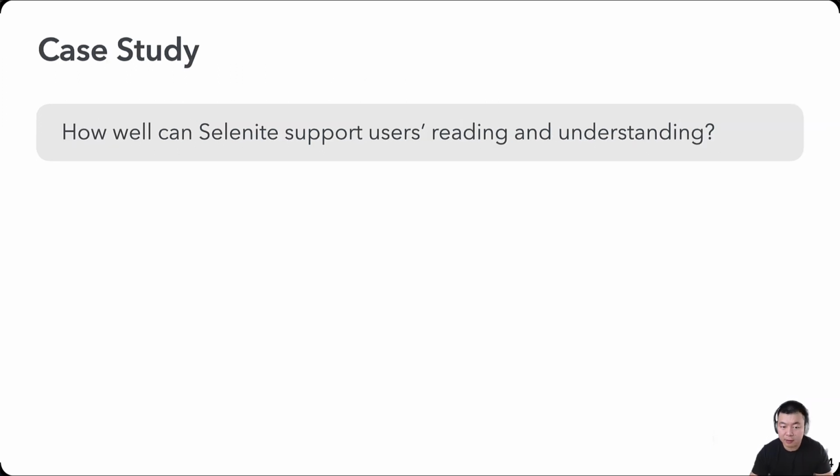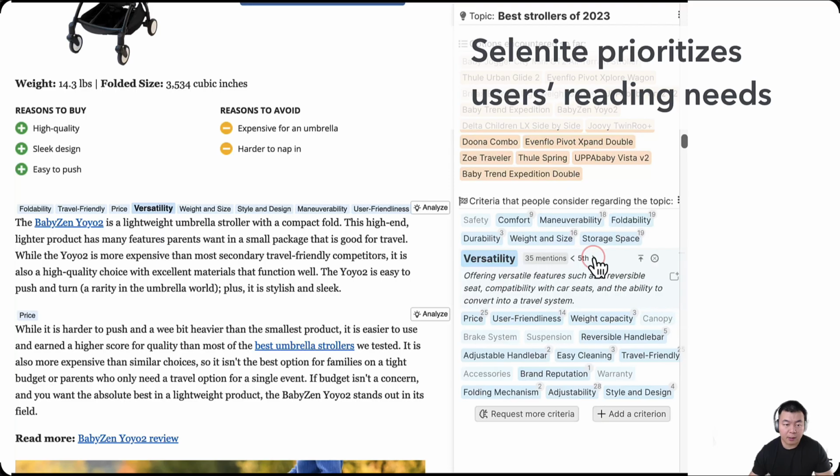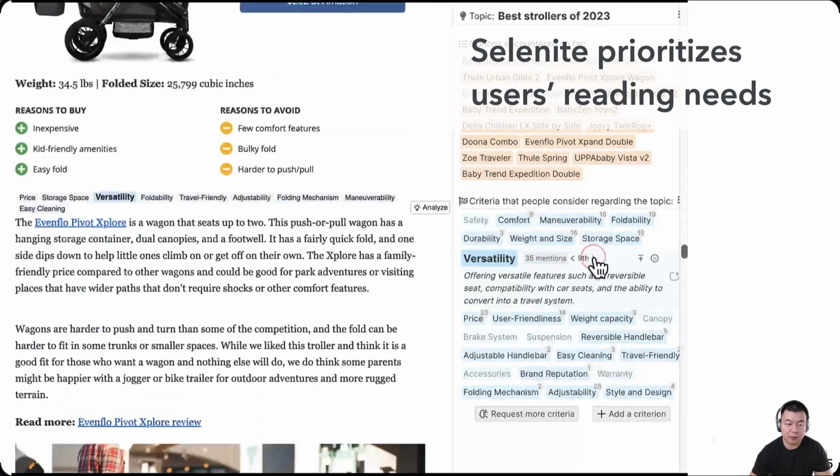Now that the Selenite quality is good, we can ask a follow-up question: how well can Selenite support users reading and sense-making? We did a qualitative case study with 8 participants. Each made sense of 2 assigned unfamiliar topics and a third real-world topic they chose. Our first observation was Selenite prioritizes users' reading needs. Here's an illustration of a common behavior that participants had. They jumped around the page to see descriptions on the same criteria using Selenite's sort of grounding functionality.